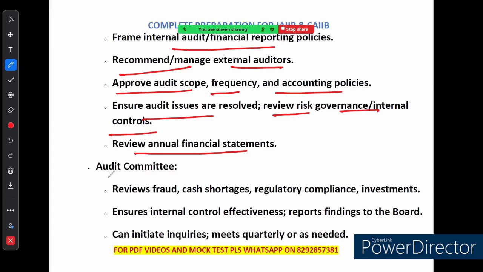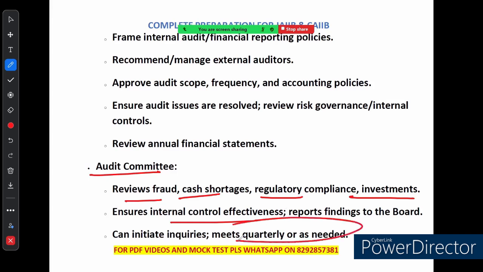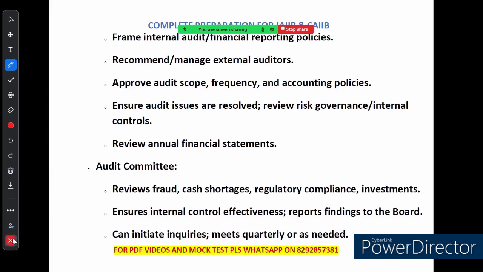Now, if we talk about committee oversight and transparency, let's talk about this audit committee. The audit committee also keeps track of fraud cases, cash shortages, investment and regulatory compliance. They make sure everything is in line with the regulation and report any finding to the board. If needed, they can start inquiries into a specific matter. And they meet at least 4 times a year. Remember it, quarterly, right? They can initiate inquiry and they meet at least 4 times a year. So this is about the audit committee. Remember this, very very important.